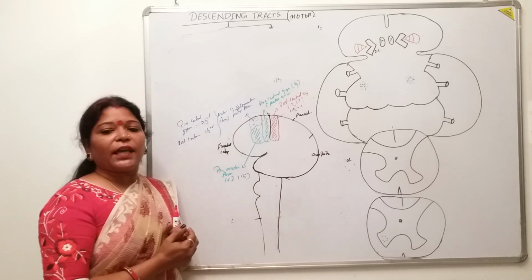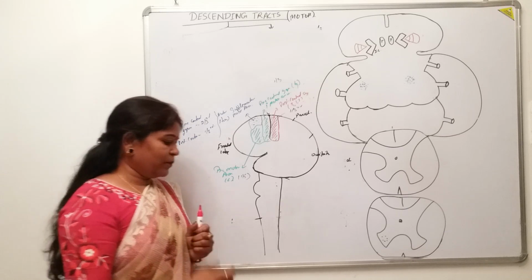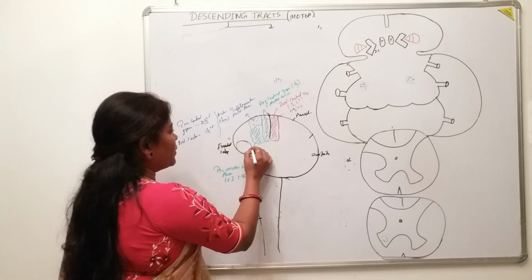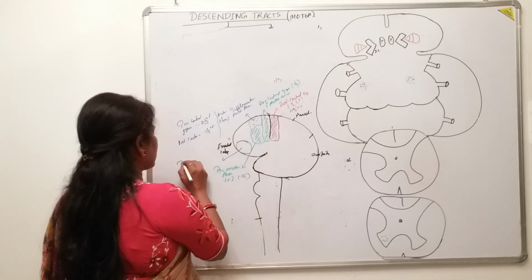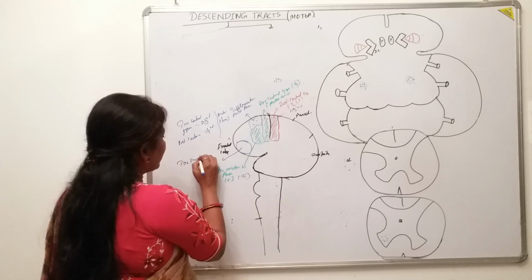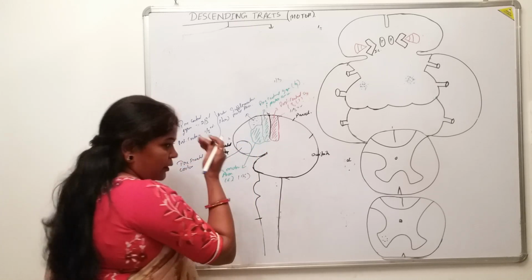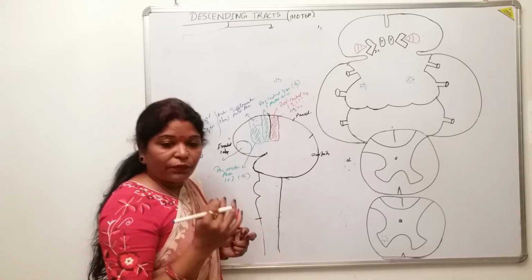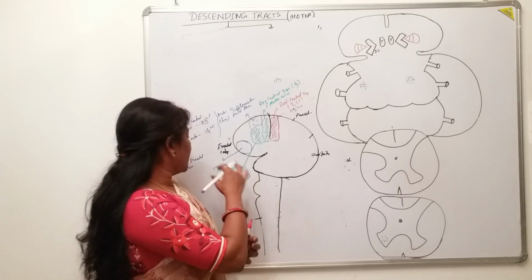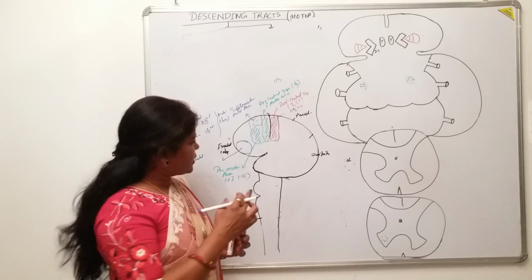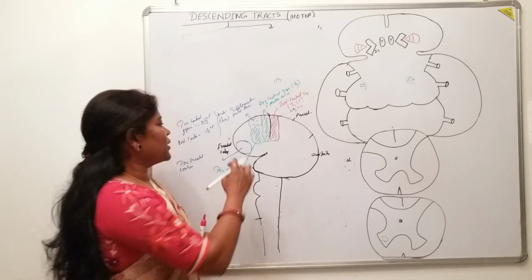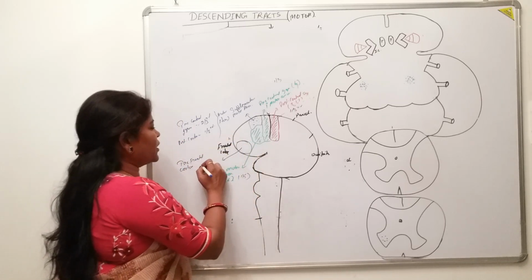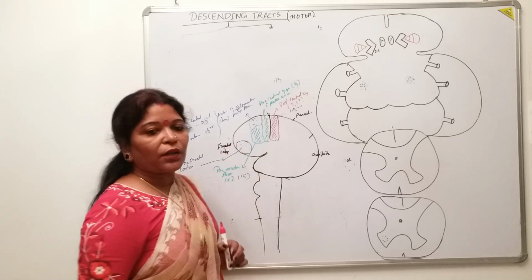Then where is the area where the thought is initiated? Another area, you will see here again in the frontal lobe, is the prefrontal cortex, the anterior part of the frontal gyrus. It is the area for foresight, judgment, intellect, the thought. So whatever thought process, first it comes for the initiation of any motor movement. The thought process will be initiated here in the prefrontal cortex, isn't it? So it is also part of the frontal lobe.